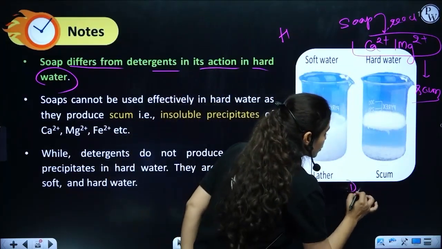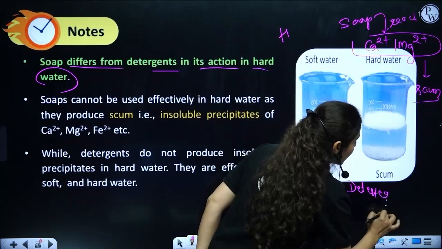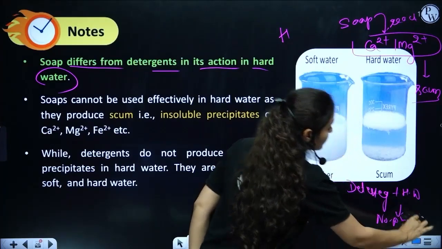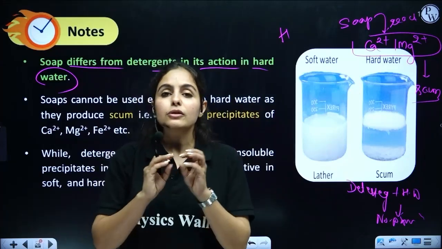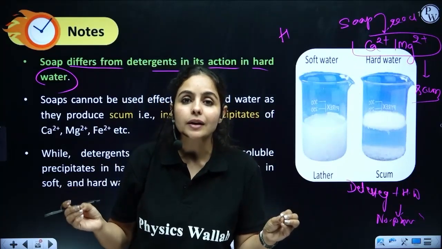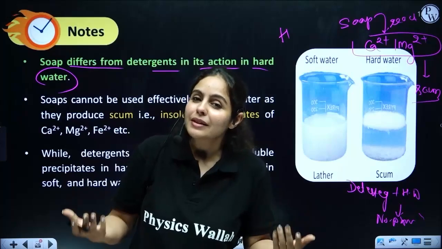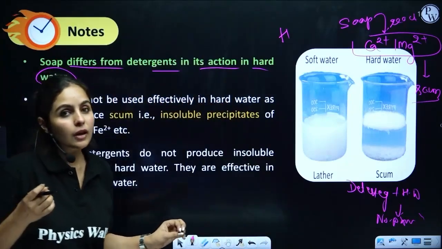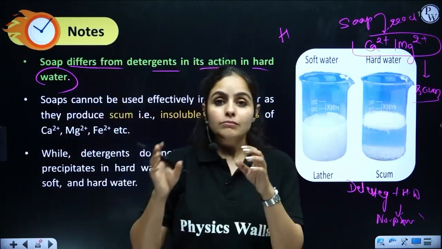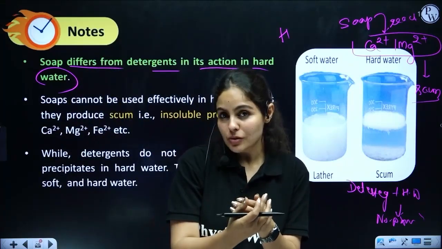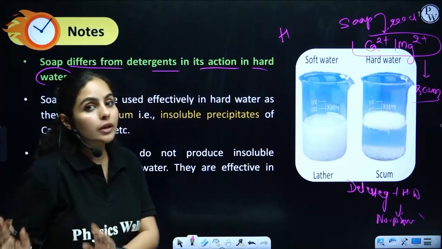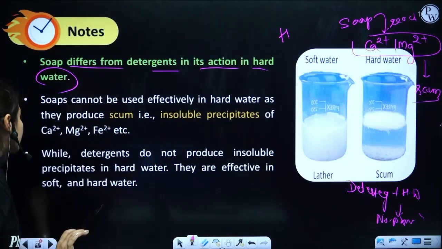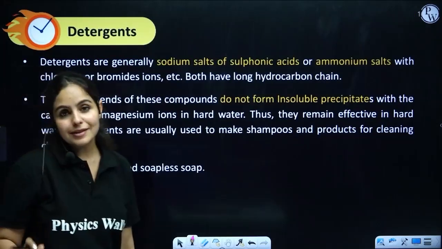If we put detergent into hard water, there would be no reaction. There would be no scum formation. There would be no insoluble substance created. And that's why it gives a better cleansing property. So, detergent works well with soft and hard water, whereas soap has certain limitations with hard water, but it works well with soft water. Soft water does not have the presence of calcium and magnesium ions. I hope that is clear to all of you.